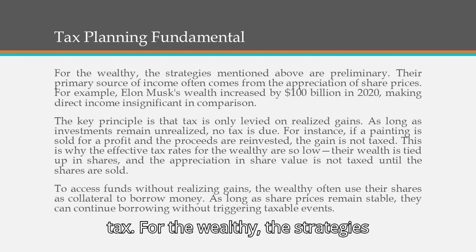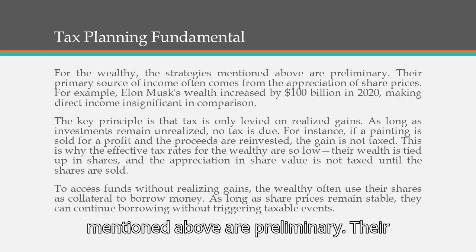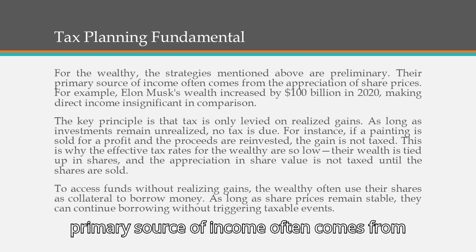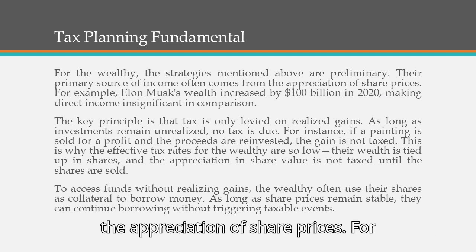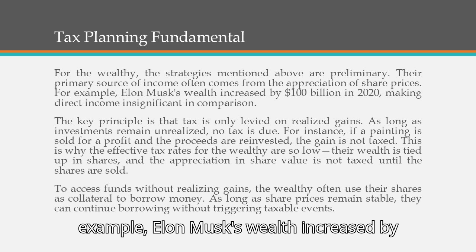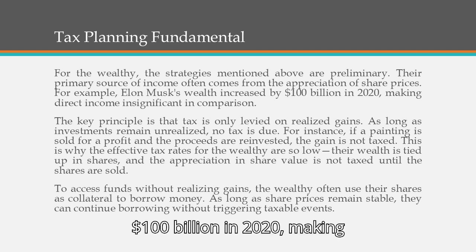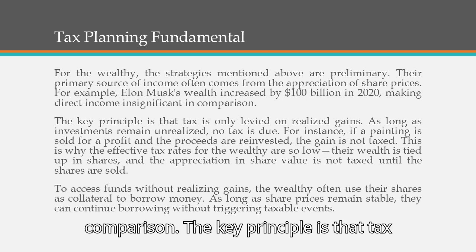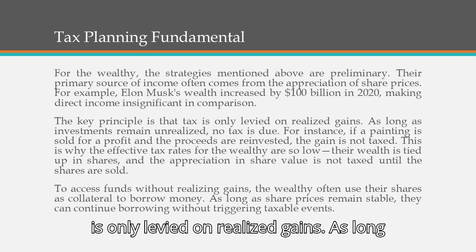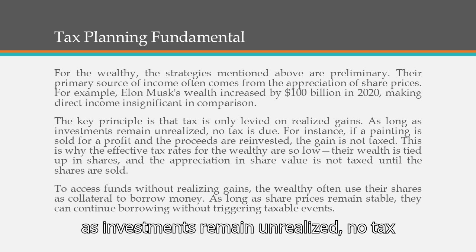2. Capital gains tax. For the wealthy, the strategies mentioned above are preliminary. Their primary source of income often comes from the appreciation of share prices. For example, Elon Musk's wealth increased by $100 billion in 2020, making direct income insignificant in comparison. The key principle is that tax is only levied on realized gains. As long as investments remain unrealized, no tax is due.